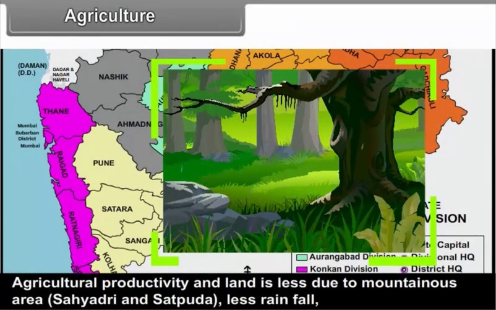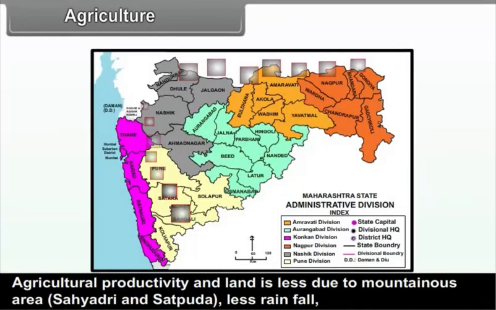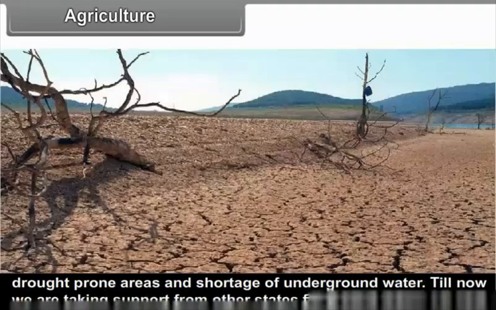Agricultural productivity of land is less due to mountainous areas, Sahyadri and Satpura, less rainfall, drought-prone areas and shortage of underground water. Till now, we are taking support from other states for food grains.